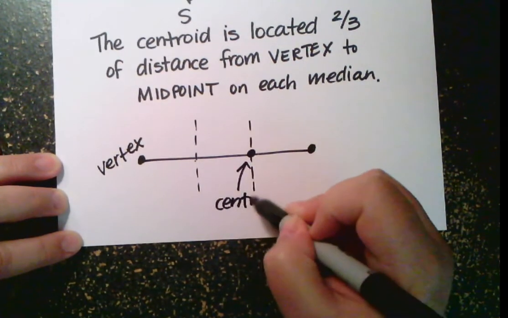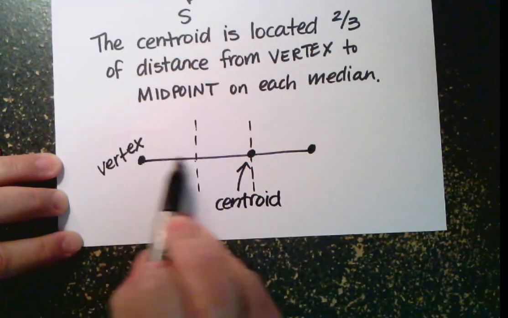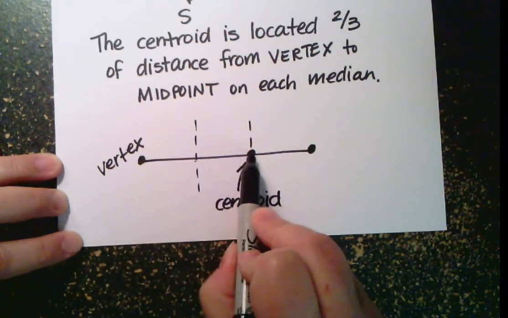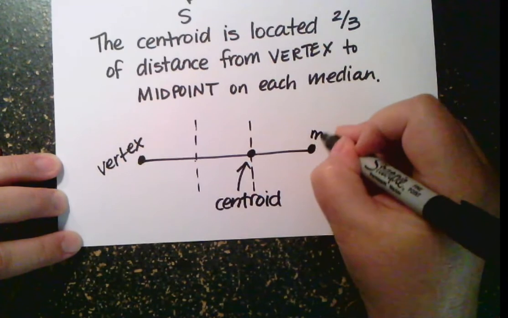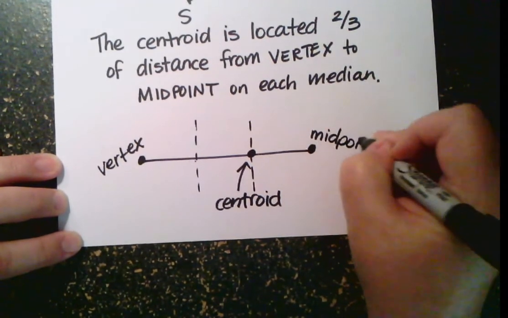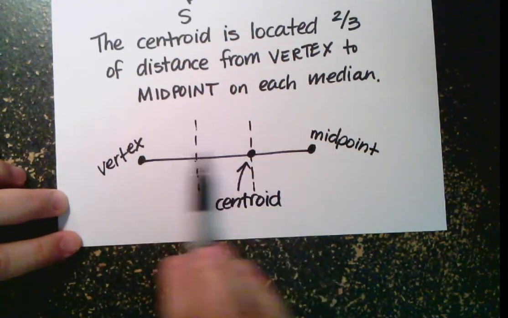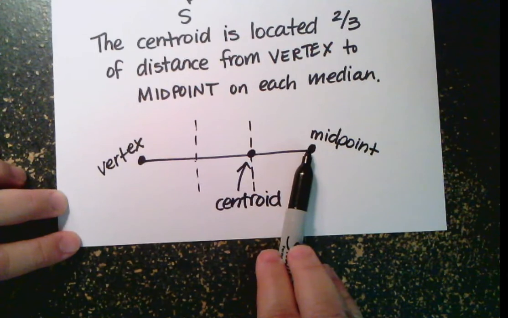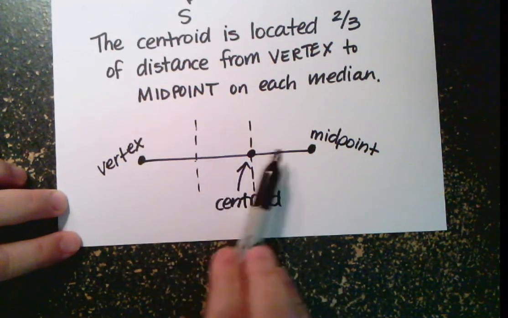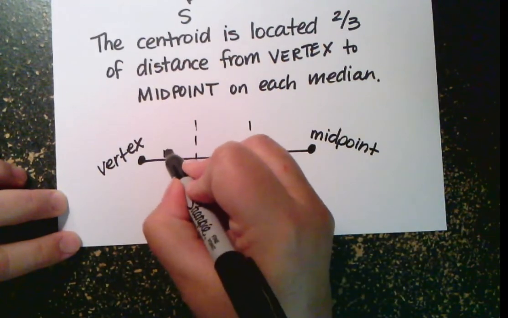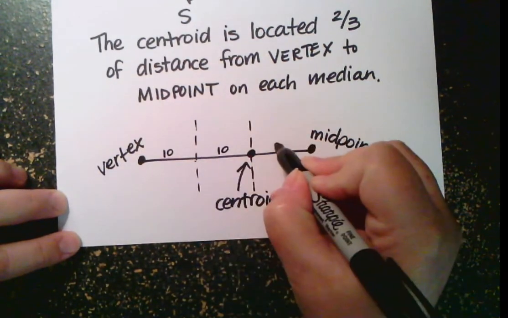The centroid would be 2/3 of the distance, 2 parts over here, and only 1/3 left before I get to the midpoint of the opposite side. Okay, so let's look at some distances. What if the whole thing had a length of 30 units? Well, if I take 30 units and divide it into 3 parts, that tells me I would have 10 here, and 10 here, and 10 here.